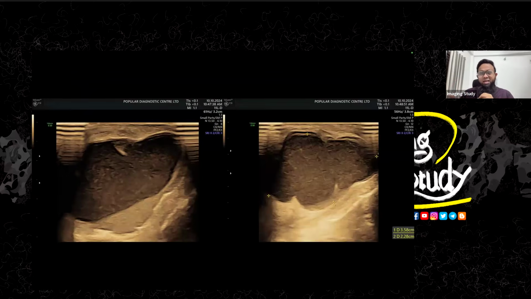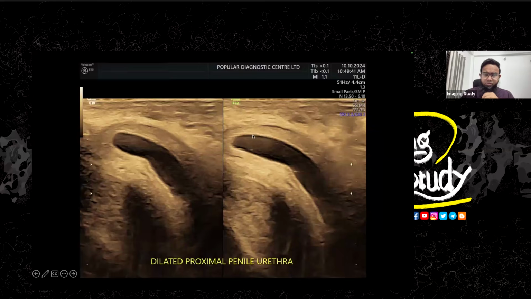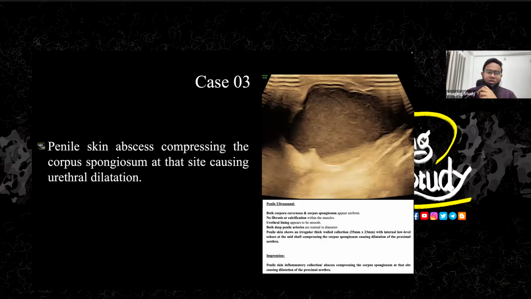I don't know how he made this penile abscess actually. So there is a penile skin abscess, and you can see it's around 3.5 centimeters long. So this is a big abscess. And this is the dilated urethra, the proximal part, penile urethra. So this is a penile skin abscess compressing the corpus spongiosum at that site, causing the urethral dilatation. So this is the lesion here.